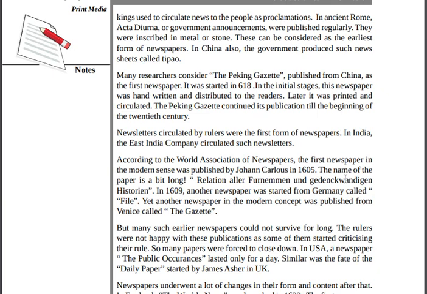The name of the paper is a little bit long: Relation aller Fürnemmen und gedenckwürdigen Historien. Okay, this is the newspaper.